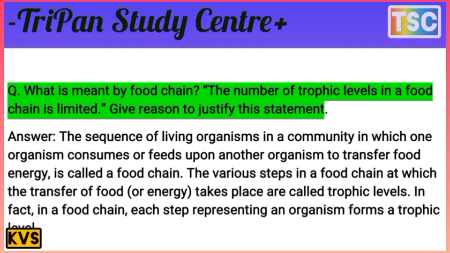Every step in a food chain at which the transfer of food energy takes place is called a trophic level. In fact, in a food chain, each step representing an organism forms a trophic level.